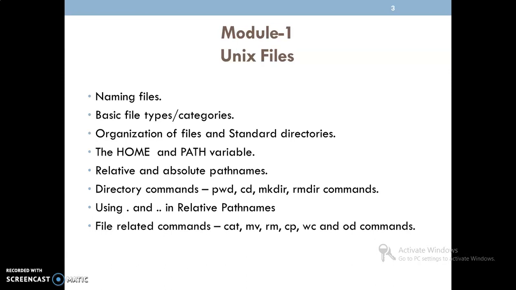We'll discuss what is the meaning of those two in relative path names. And finally we'll discuss file related commands which are cat, mv, rm, cp, wc and od commands.